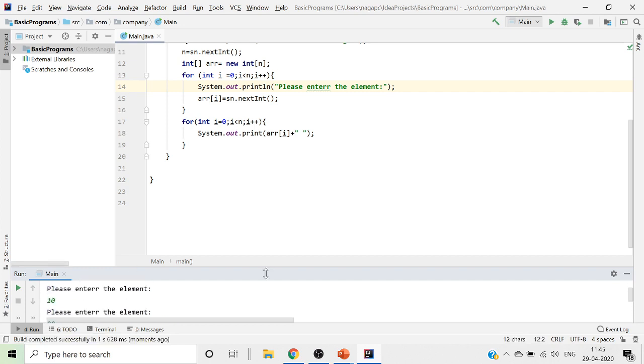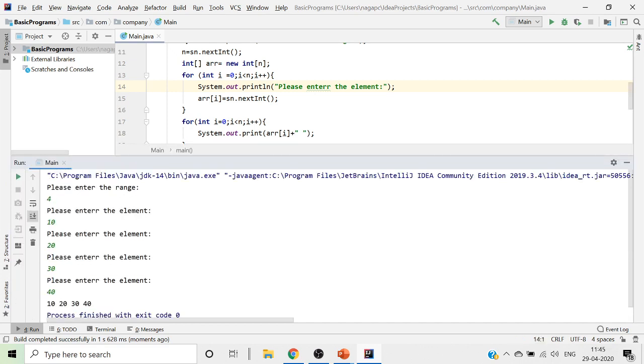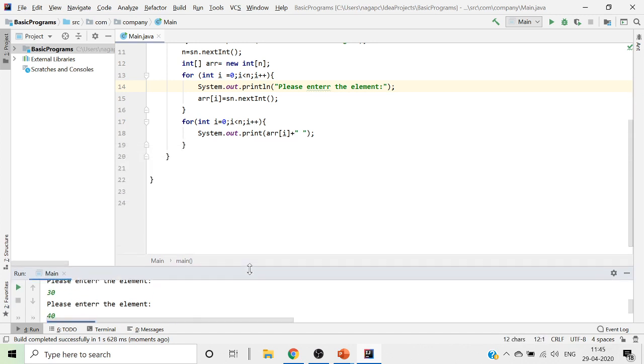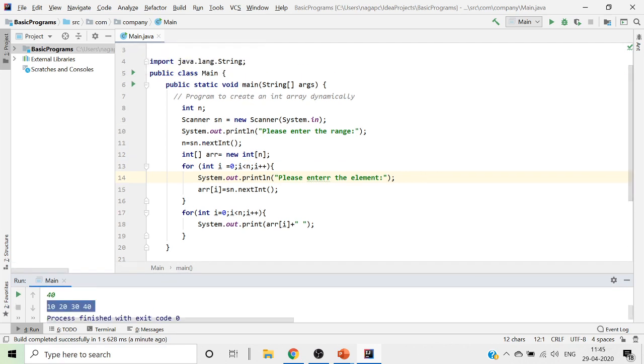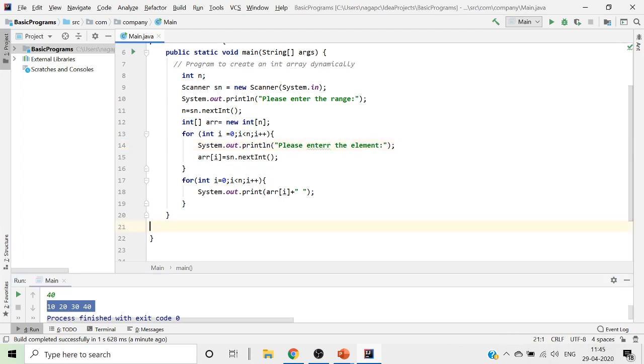So all the values that I have entered, if you look at all 4 values that I have entered, 10, 20, 30 and 40, they are shown like an array. If we look here, we are accepting 4 values, and the 4 values that I accepted are displayed here like an array. So this is how you print your array and create it dynamically. This is called creation of an array dynamically and printing it.